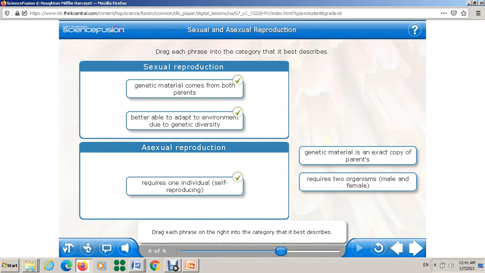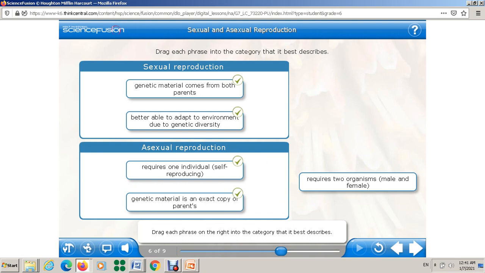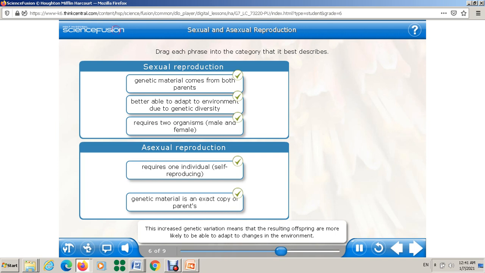Genetic material is an exact copy of parents. This one asexual. Requires two organisms, male and female. This one for sexual. Well done. Sexual reproduction requires two parent organisms. Each parent provides half of the offspring's genetic material. This increased genetic variation means that the resulting offspring are more likely to be able to adapt to changes in the environment. In comparison, asexual reproduction requires only one individual. The resulting offspring are genetically identical to its parent.